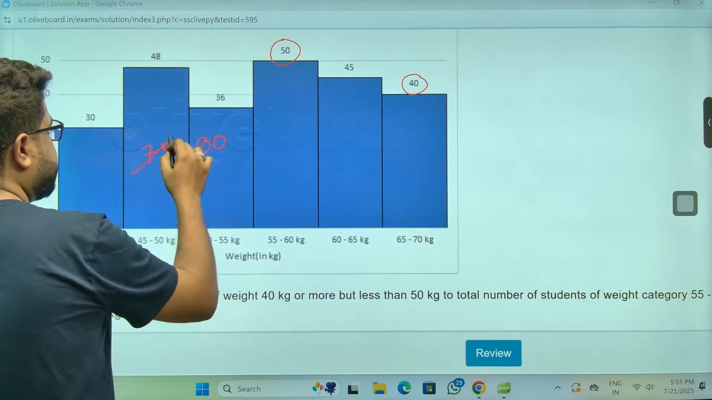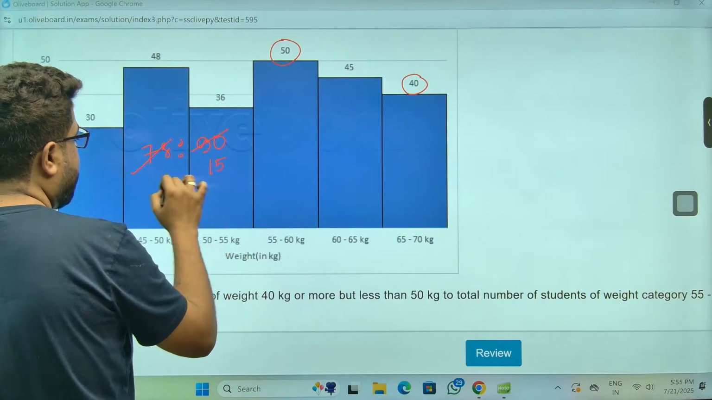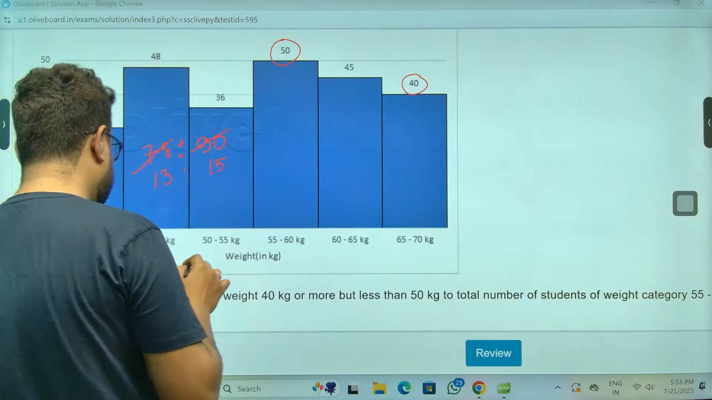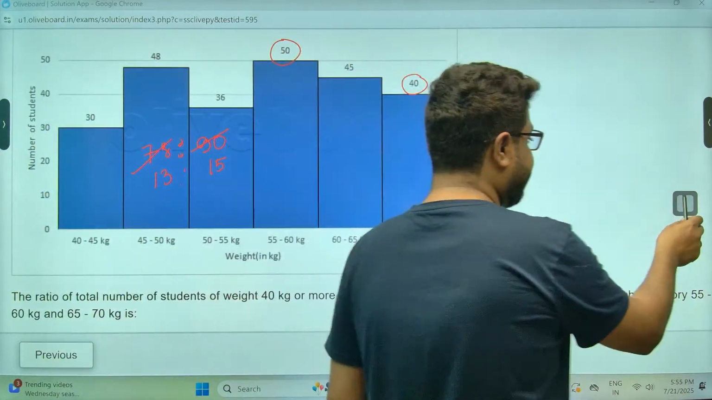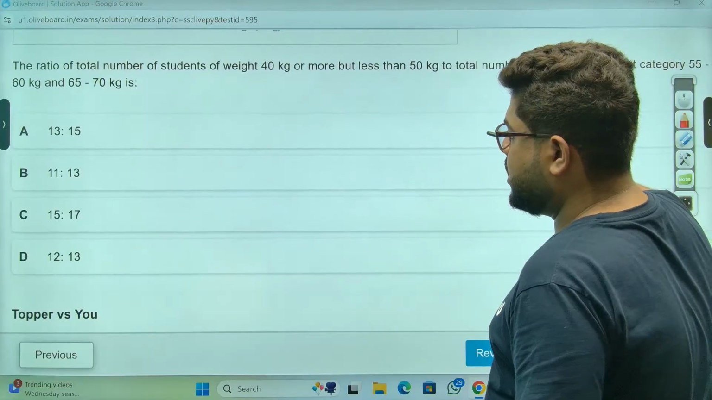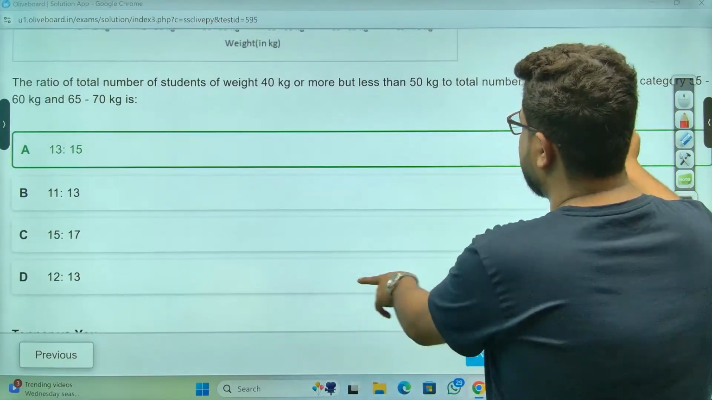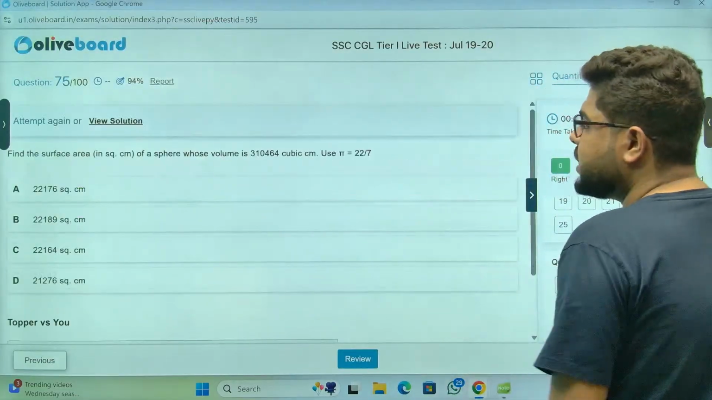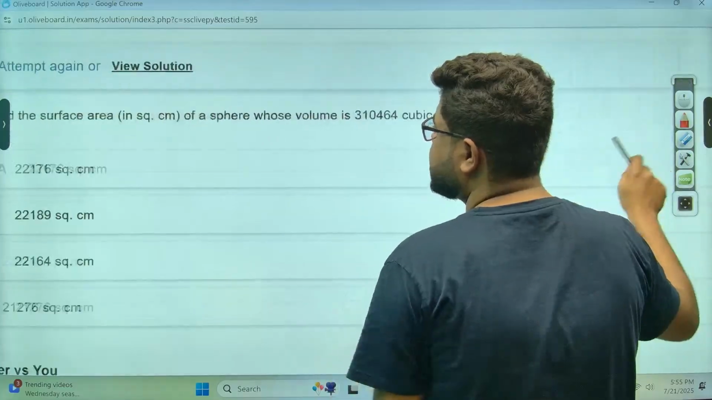So 6 से कर दो. 13 ratio 15 is the answer. 13 ratio 15 should be the answer. है क्या? 13 ratio 15. हाँ है तो option 1. That's your answer. Last one, sir.